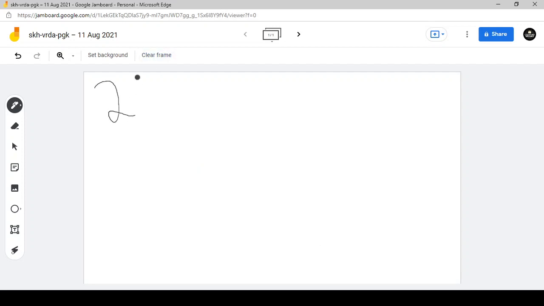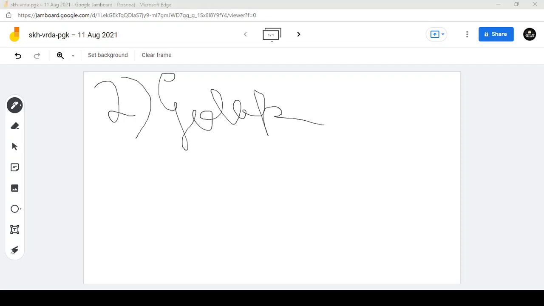Again the preamble came into controversy in the Golaknath case. I am telling you the case name. The name of the case is Golaknath versus State of Punjab. I am repeating it every time. This is not only for your CLAT perspective. This is something which will help you throughout your life. Once you are in law school, whenever you have the Constitution as a subject, you will understand the value of all these things. So in Golaknath versus State of Punjab, this is the way of writing the name of a case. That is a 1967 Supreme Court judgment.